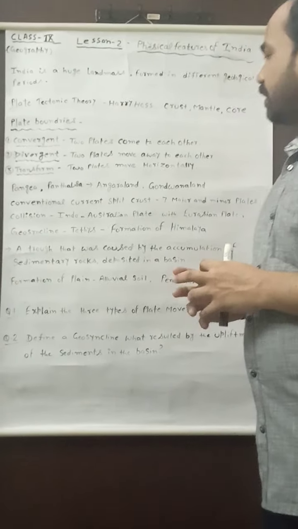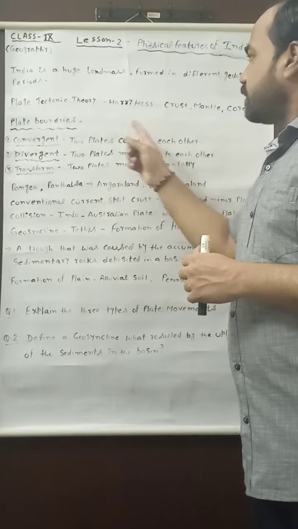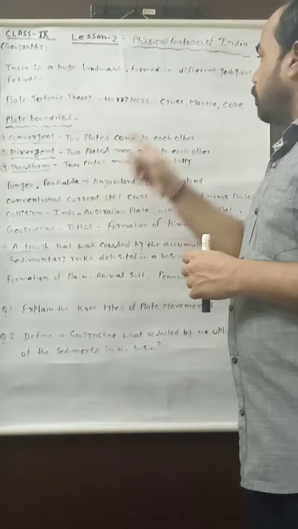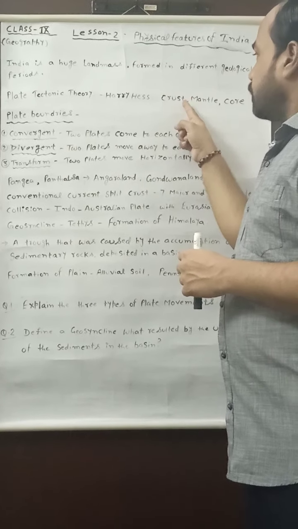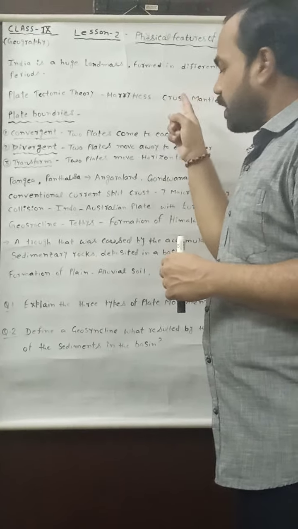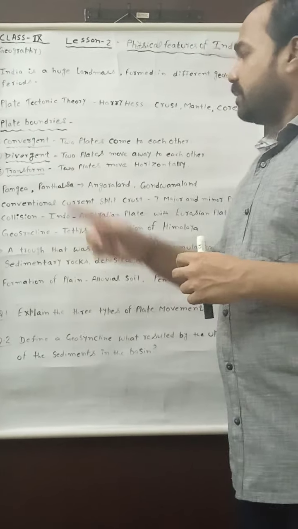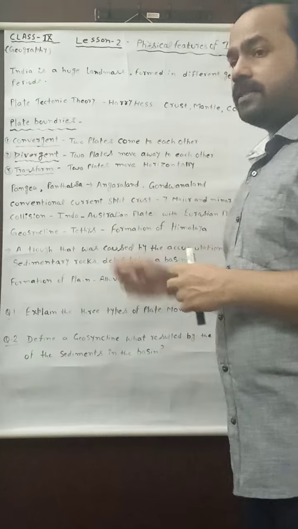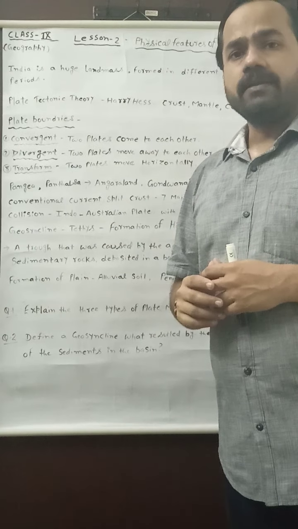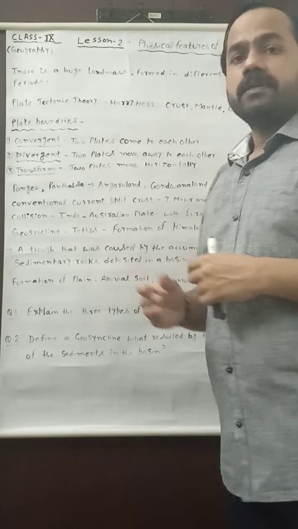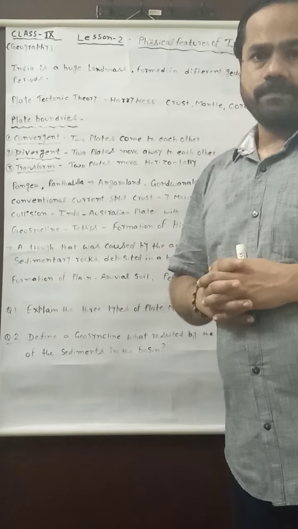My dear student, here I want to tell you that when the crust, which is divided into plates, moves on the mantle, the movement of these plates will form three types of boundary.